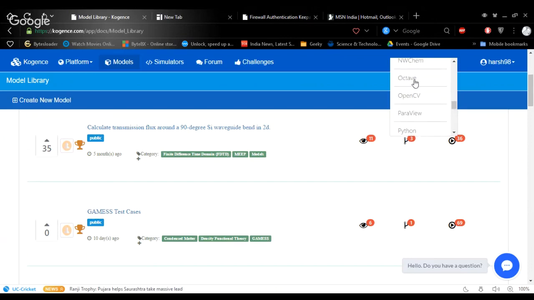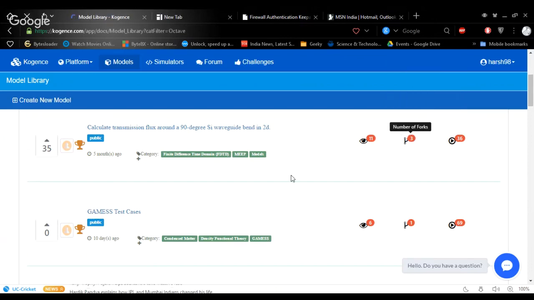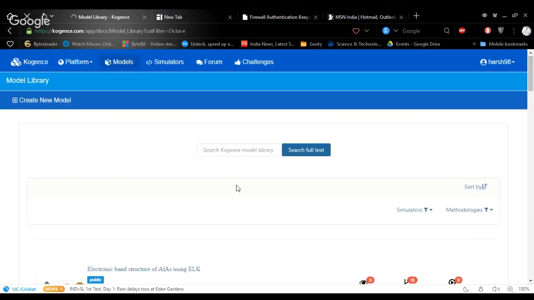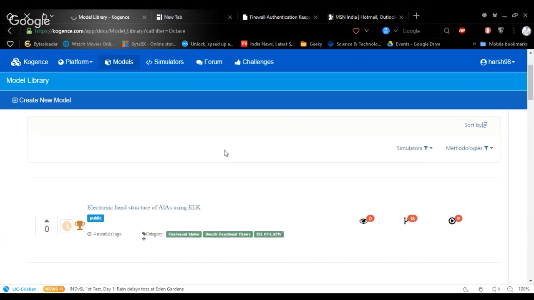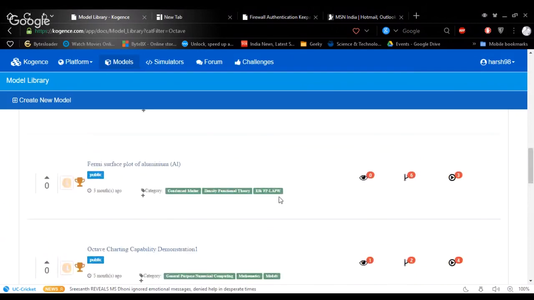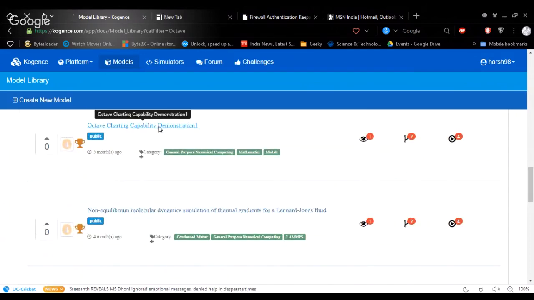Selecting Octave here to see all the models related with Octave. Now I'm opening a simulation that I want to see.